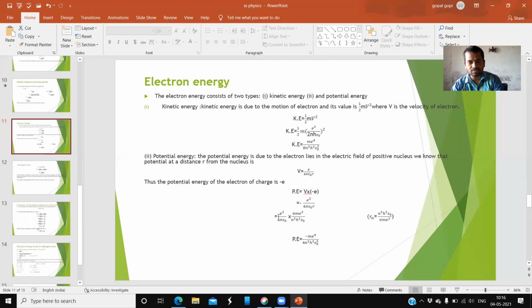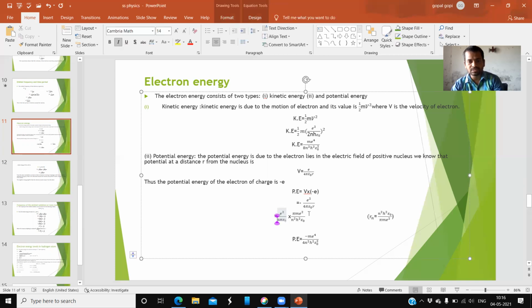I forgot to write the minus here, because the minus is there, and this minus we must always copy.